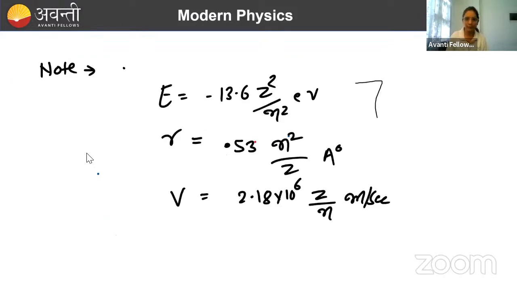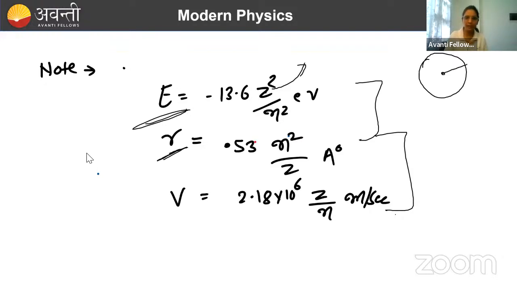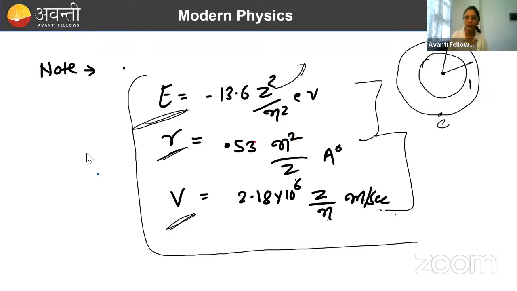So here I have just summarized all the formulas. Energy formula is what? -13.6 z square by n square. Z is the atomic number of the hydrogen-like element. Hydrogen-like means it will have one electron. Radius formula for nth orbit, this is the first orbit, second orbit, and so on. So for the nth orbit, radius is 0.53 n square by z angstrom. The velocity of the electron in the nth orbit is 2.18 into 10 to the power 6 z by n meter per second. So these formulas are quite important.